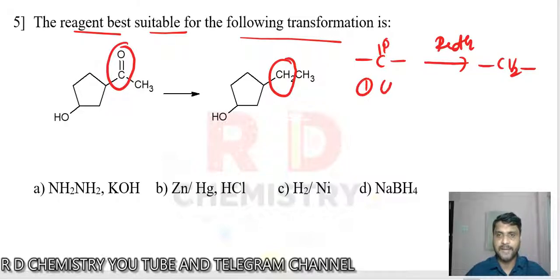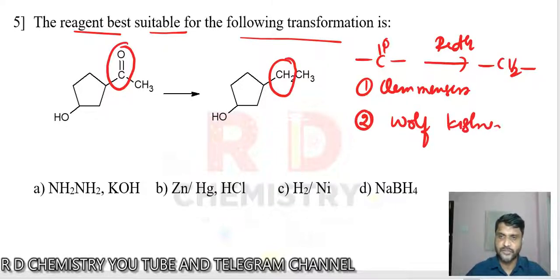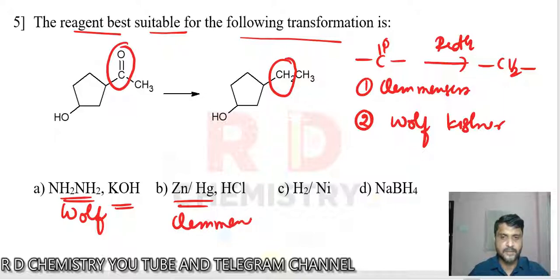This is a reduction. There are two types of reduction. One is called the Clemmensen reduction, and the other one is the Wolff-Kishner reduction. Now see here, in the options they have actually given the reagent for the Wolff-Kishner reduction, correct? Hydrazine and KOH. The second one is actually for the Clemmensen reduction, zinc amalgam and HCl.